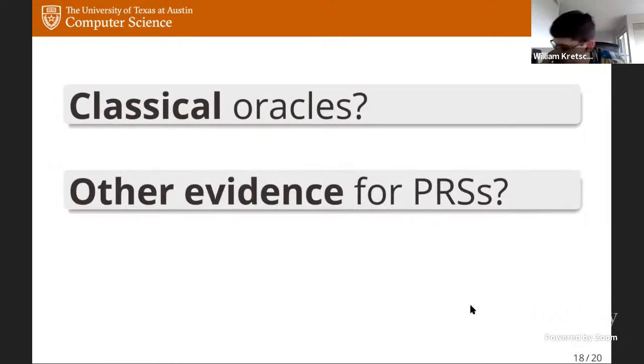I think another interesting question is whether you can give other evidence for the existence of pseudorandom states. Another way of looking at what this work does is showing that perhaps it might be possible to base the existence of pseudorandom states on weaker assumptions than we usually think of as being assumptions for cryptography. And I'm basically wondering, can you instantiate this with some interesting and non-trivial assumption that's also plausible?